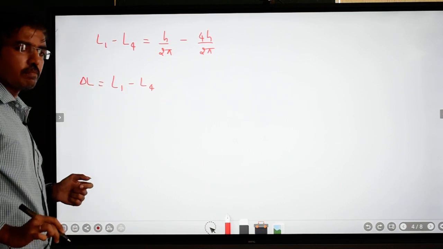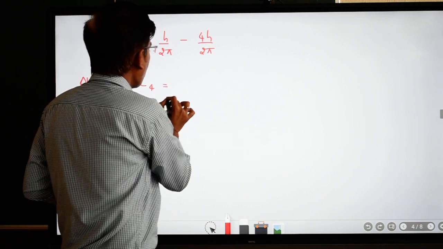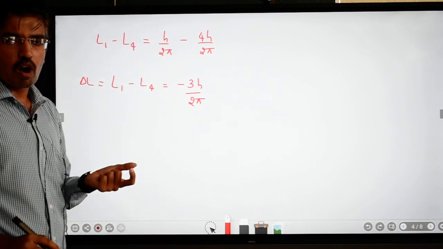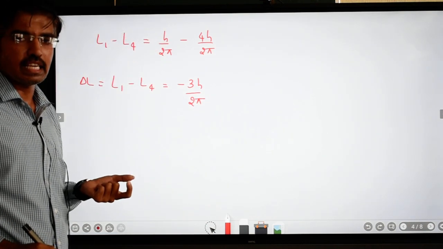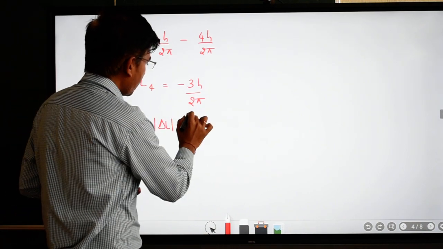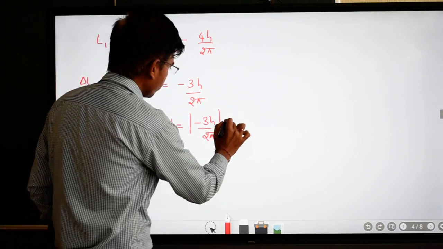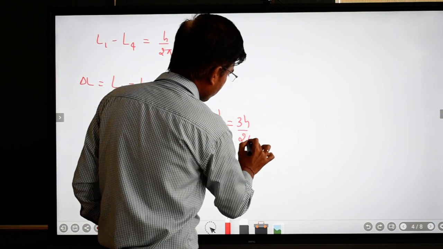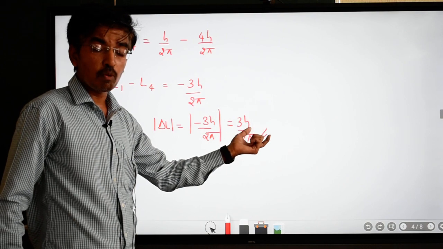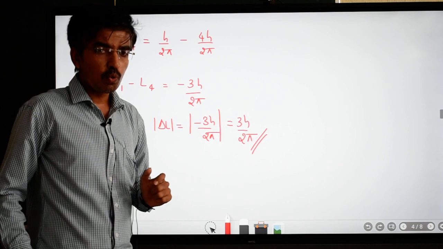L. Delta L is nothing but the change in angular momentum. So this becomes minus 3h upon 2 pi. We just want the magnitude, so we are not interested in direction. Just take the modulus of delta L, that is modulus of 3h upon 2 pi. You will get 3h upon 2 pi. So this is our answer. This is nothing but the change in angular momentum when the electron makes a transition from n equal to 4 to n equal to 1.